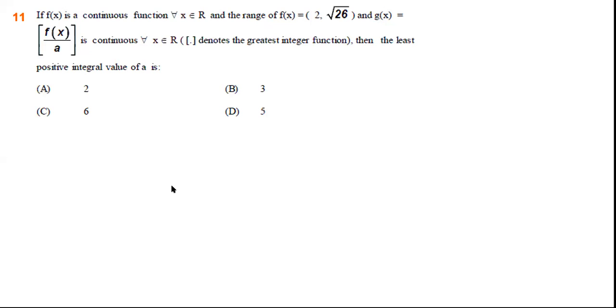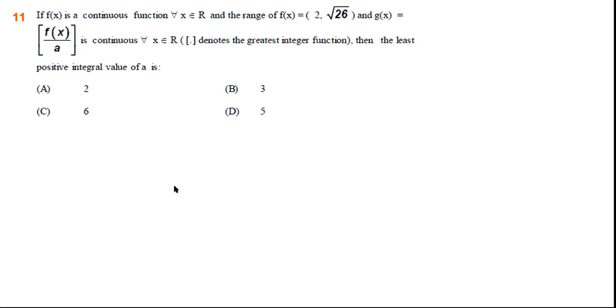We can check manually that 1 and 2 don't satisfy. If we say 3, f(x) belongs to 2 to root 26, which is 5 point something. So if it is 2 by 3 or 2 by 4 or 2 by 5, so the least that we can put is the integer after 5.